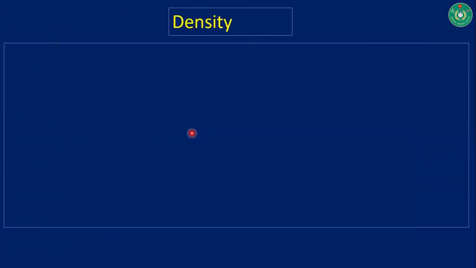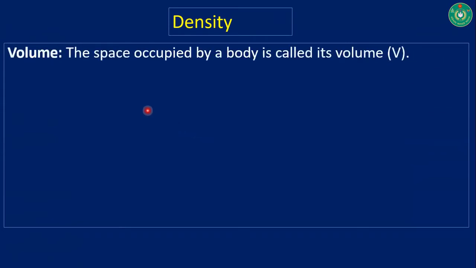Now, density. Yes, it's a very important matter for the pressure and state of matter chapter. We have to know before starting density what volume is. Volume is the space occupied by a body. It's called volume, and it is denoted by V. Its unit is cubic meter, dimension L cube.